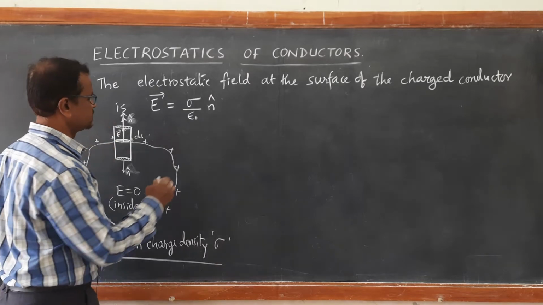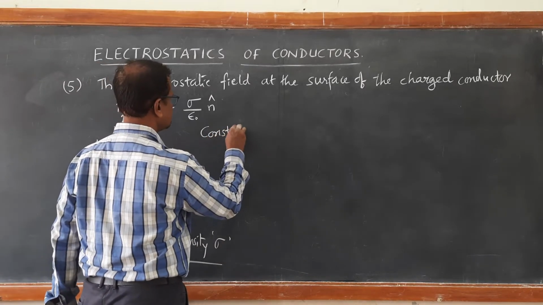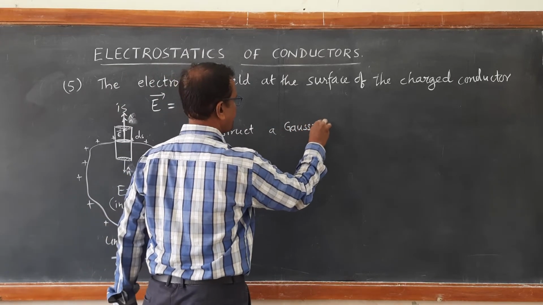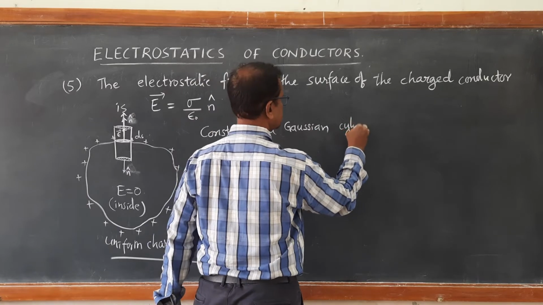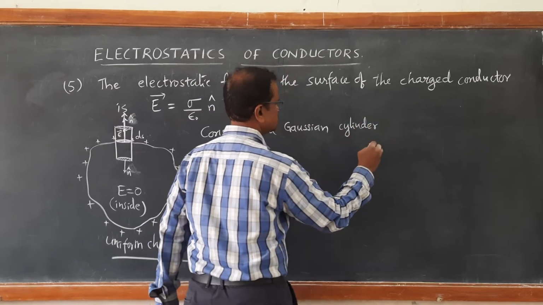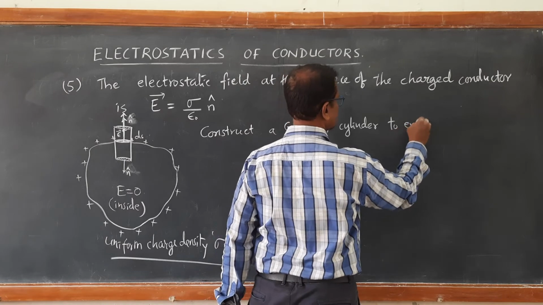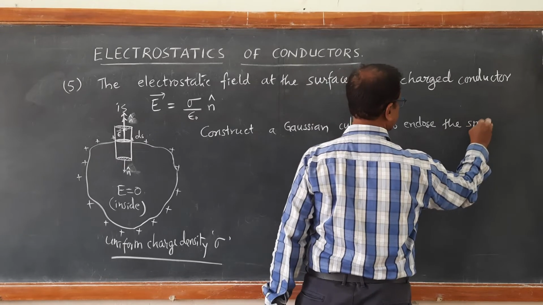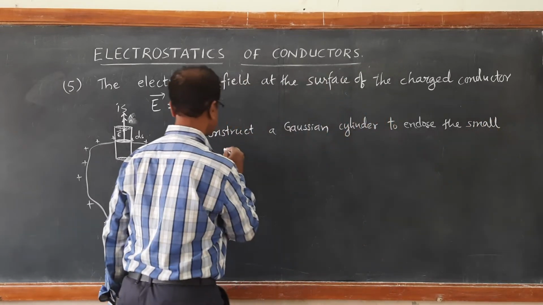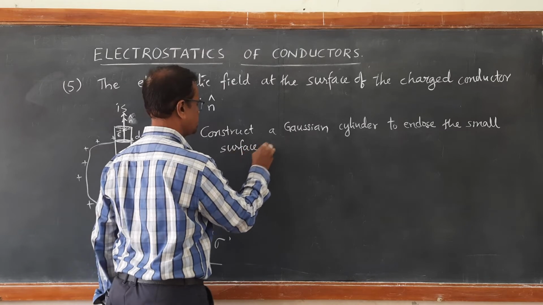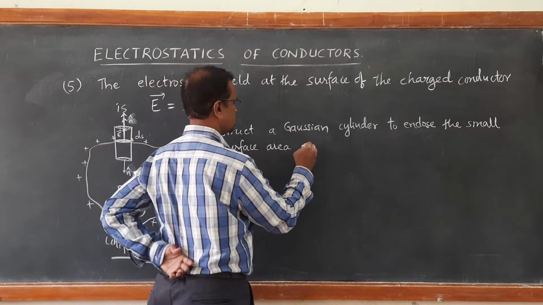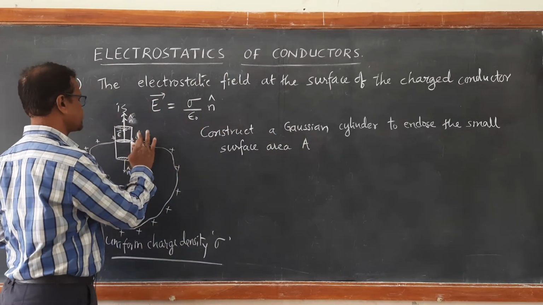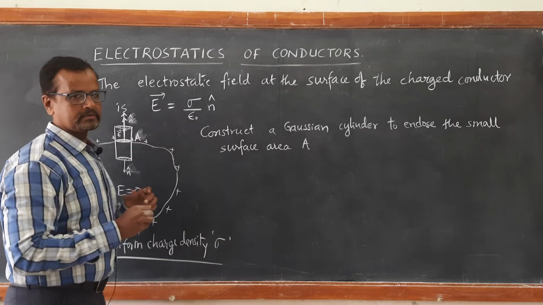So, we construct a Gaussian cylinder to enclose the small surface area, let us say A itself, easier to understand.